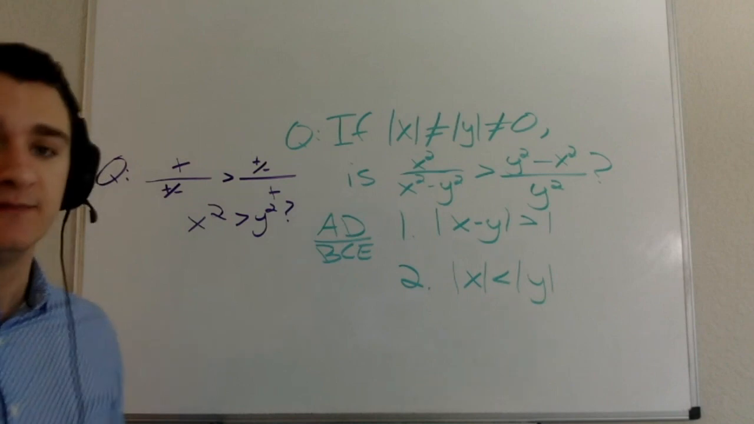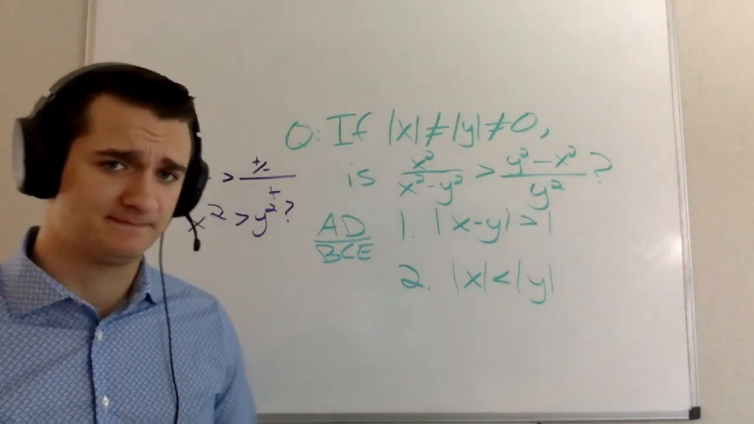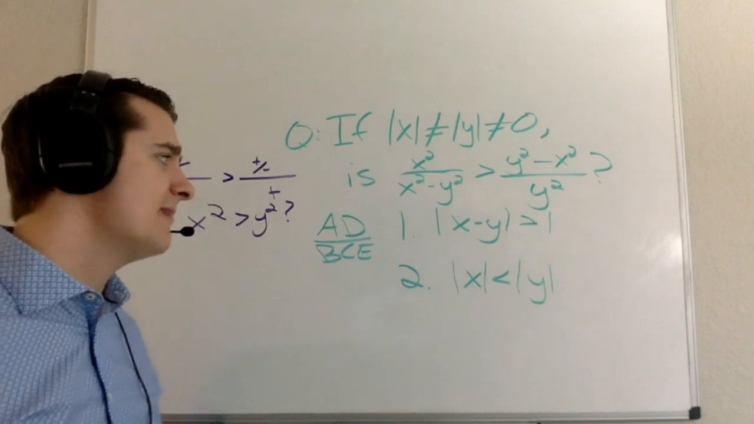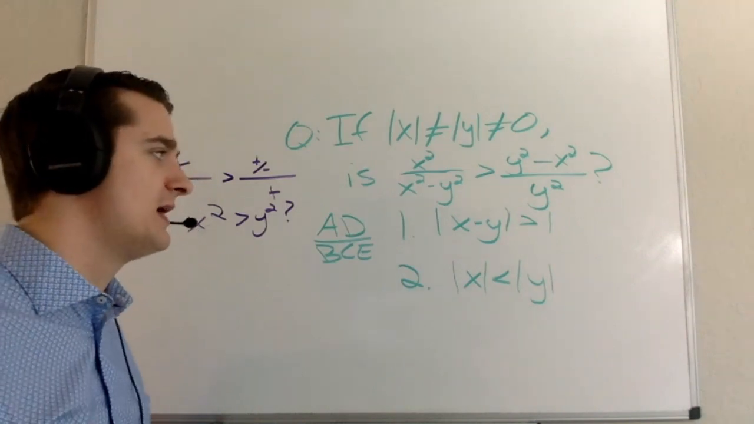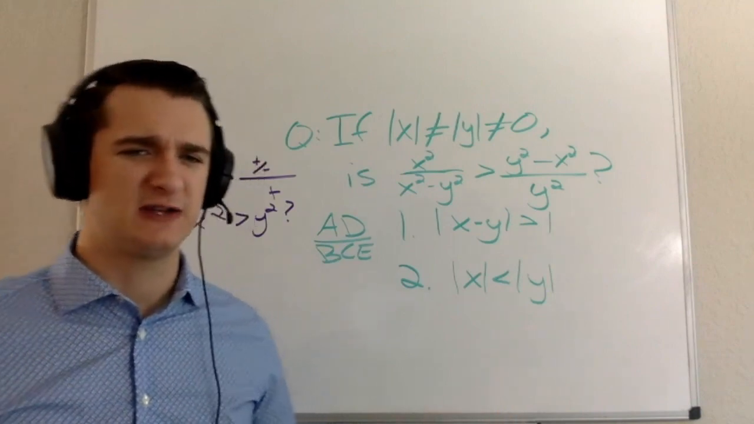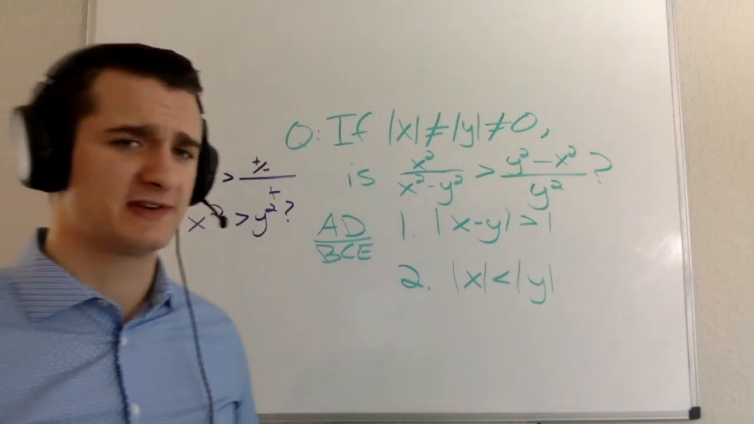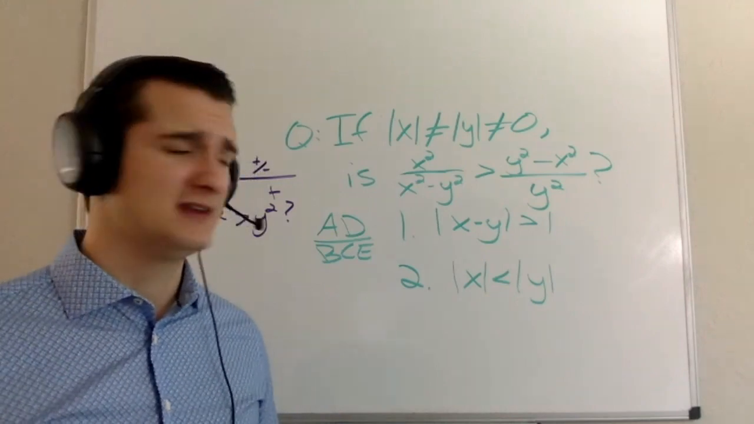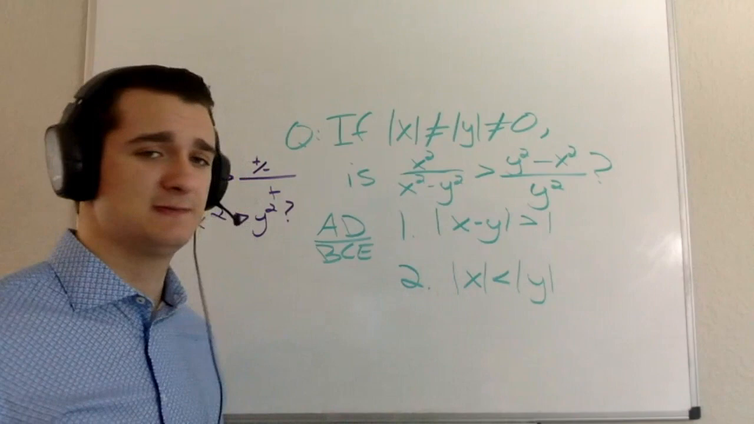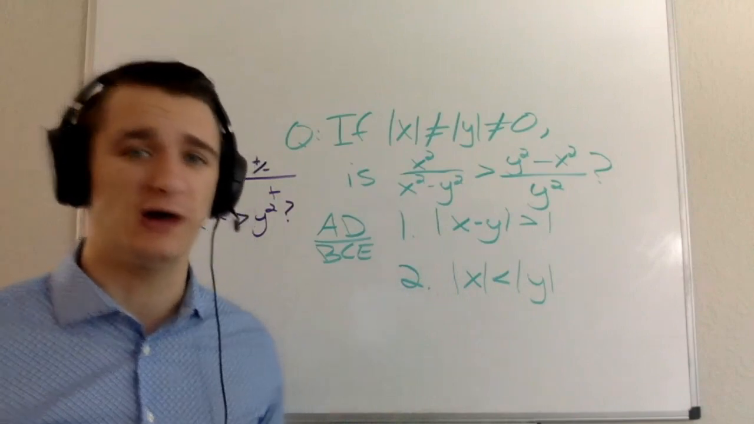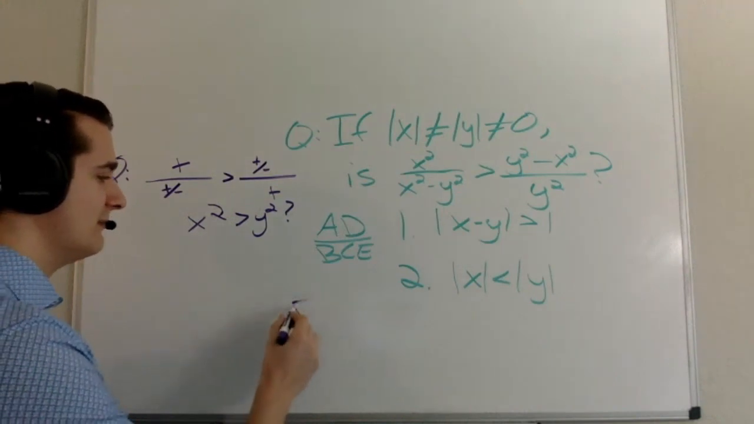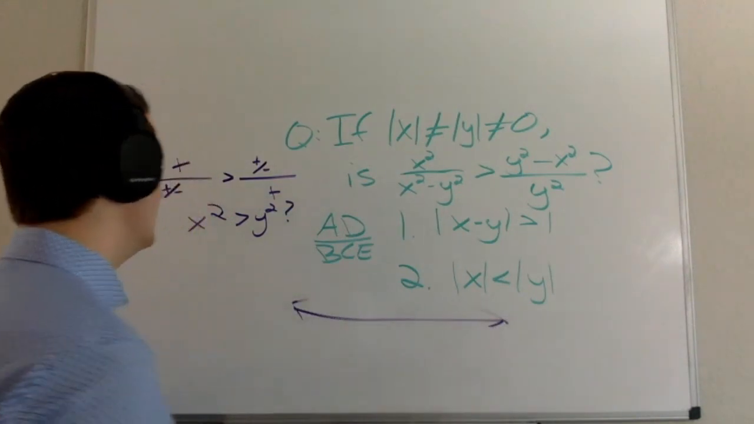Well, all of a sudden things become a lot more simple. So statement one tells me that the absolute value of x minus y is greater than 1. Just worth noting, we talked about using logic, thinking about things in terms of a number line, a little bit earlier in this video. I could say that what this is telling me is that the distance between x and y is greater than 1.